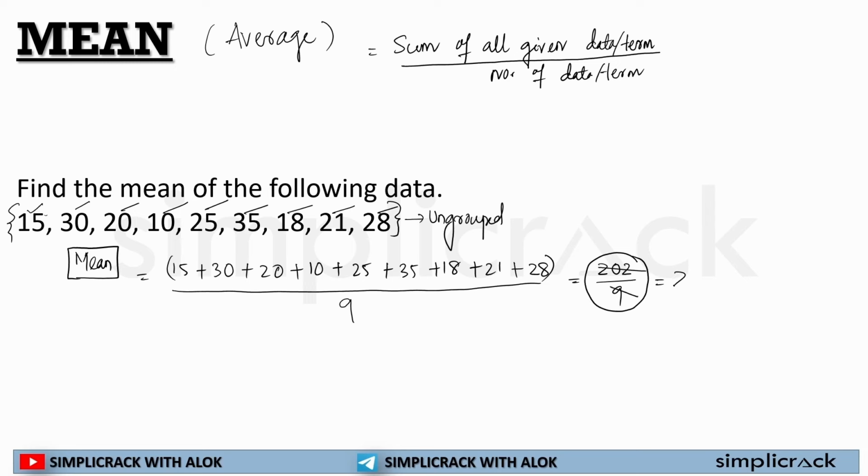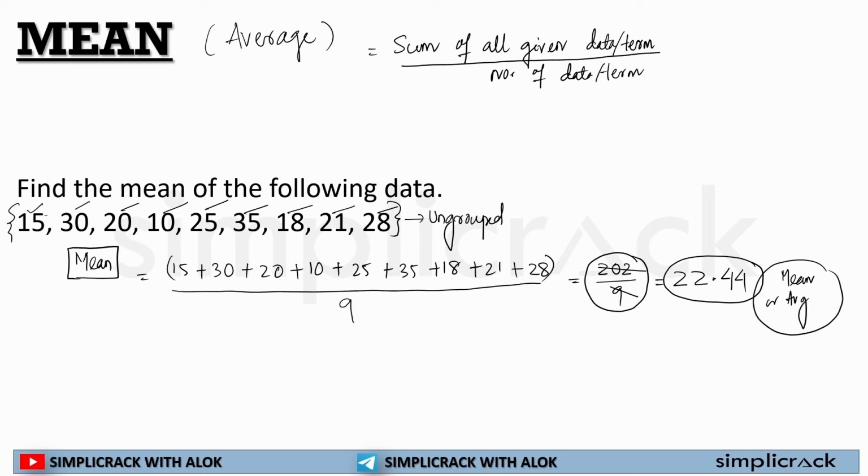Now if in your question the options are in fractional form, you can leave it to this point, that 202 by 9. If it is not in fractional form, you have to divide it, and I hope you know how to divide all these things. So 9 2s are 18, then 2 22, 9 2s are 18, then 4 is there, we'll put a decimal here, so it will be 40, 9 4 is 36, then 9 4 is 36. So 22.44, I can say the mean or the average of given data.